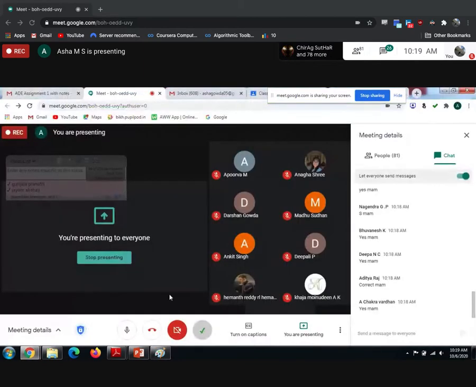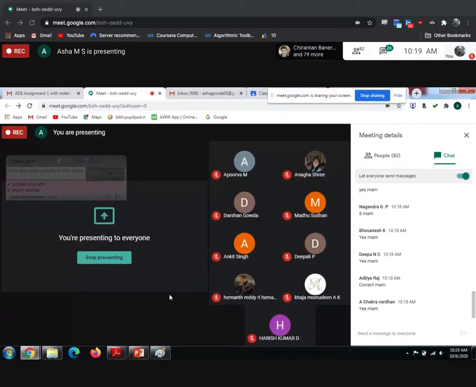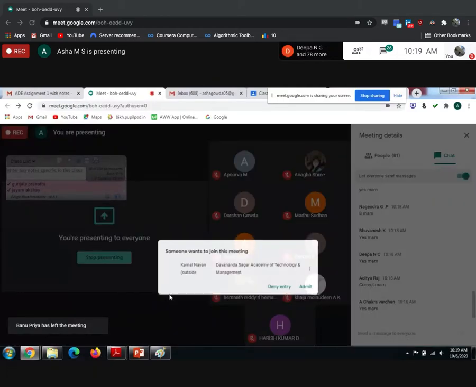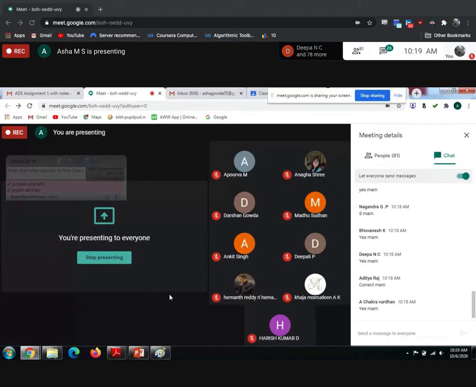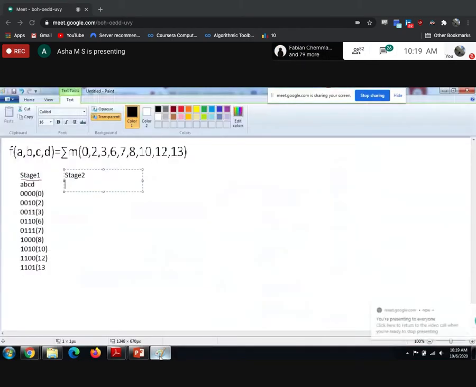After that, in stage 2 or step 2, I am going to make groups of binary representations based on the number of ones. First, you have to look for the binary combinations consisting of 0 ones. Next group, number of ones is 1. Next group, number of ones is 2. Next group, number of ones is 3. Like that, I need to make groups.